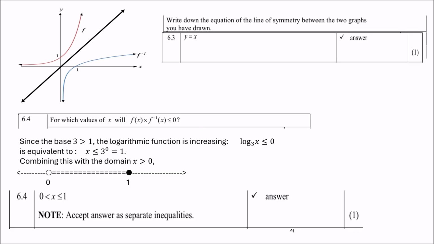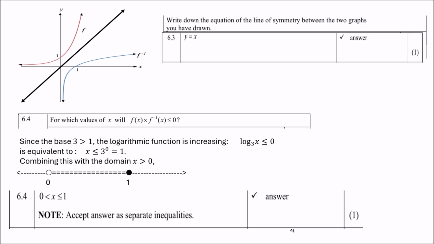So it is the line y equals x, and it always runs through the center in this case, and it is a line at an angle of 45 degrees. Then 6.4, which is a bit of a challenging example, level 3, level 4: for which values of x will the f of x times its inverse be less than or equal to 0?